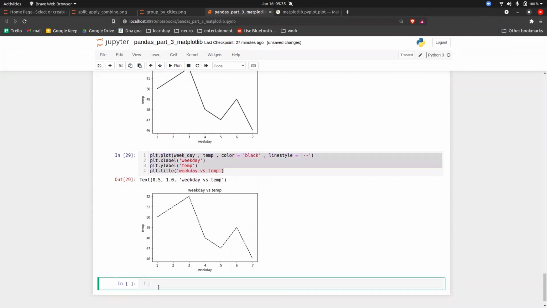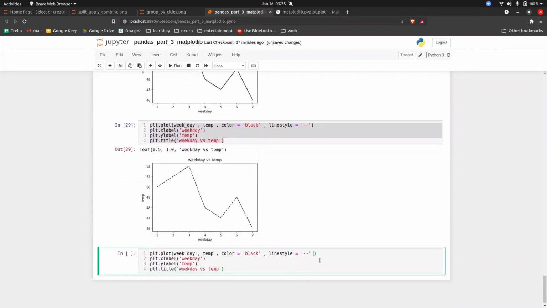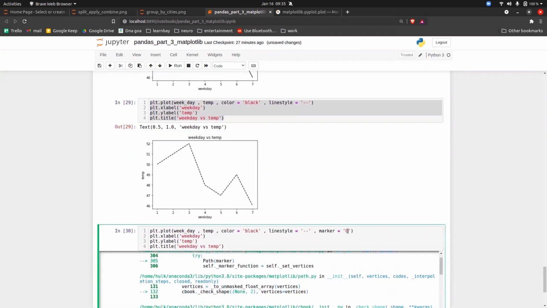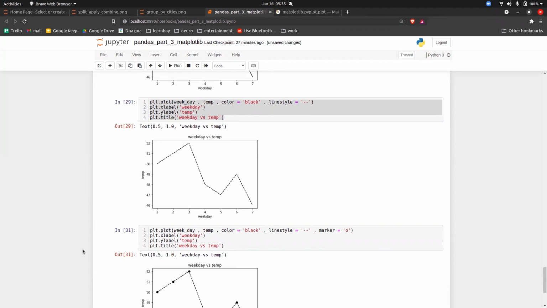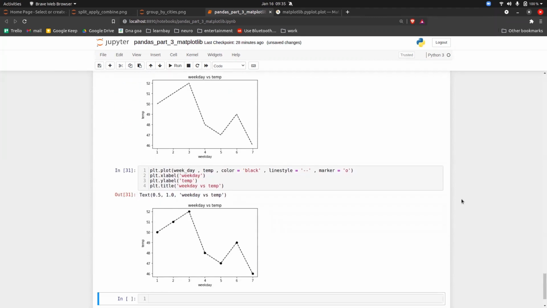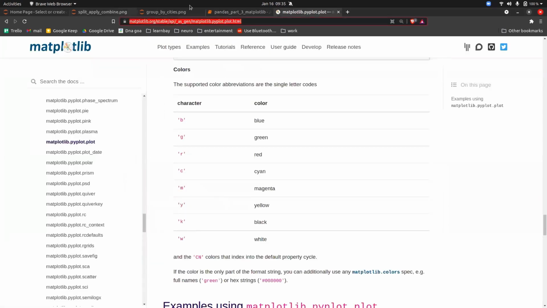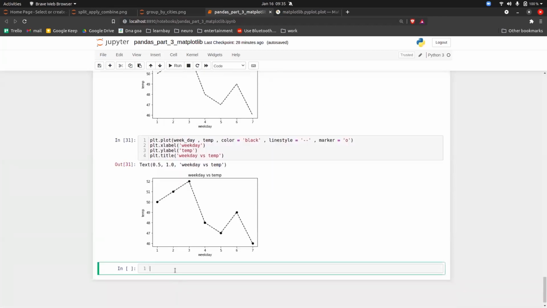If you want to change the marker, marker is equal to O. So see, at every point there will be a marker now. This is how you beautify your graphs with different colors or whatever styles you want. I will copy this and paste it here as a reference point. Whatever you want to study, if you want to read the documentation, you can read it from here. There are a lot of parameters to play with.